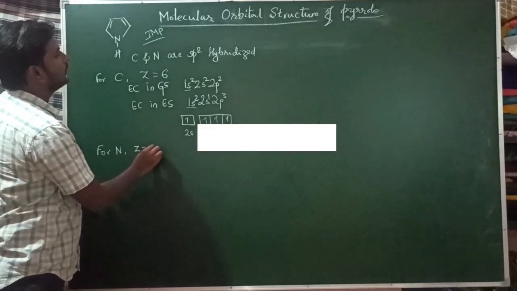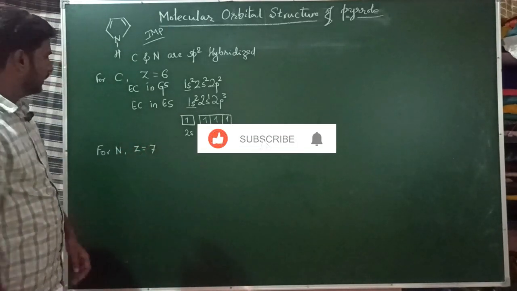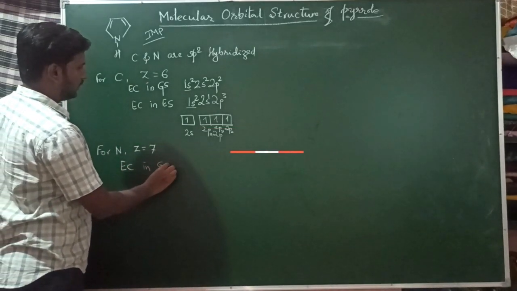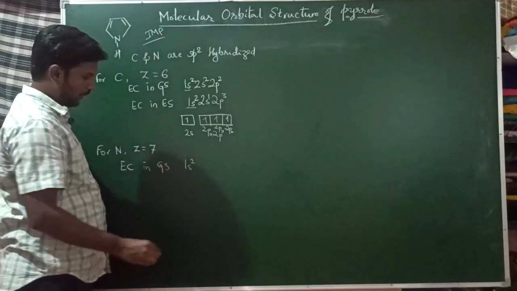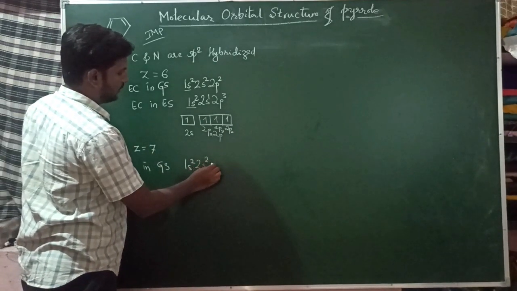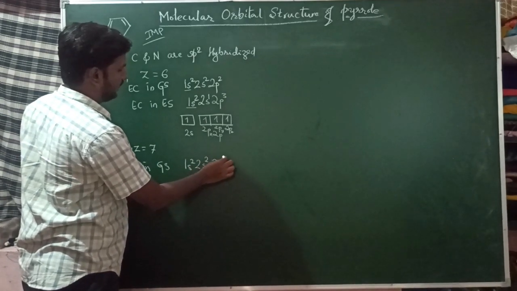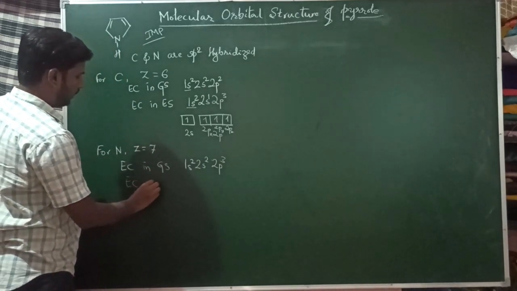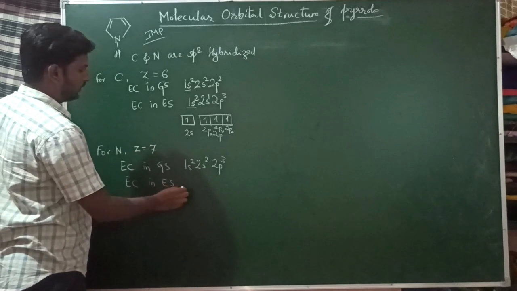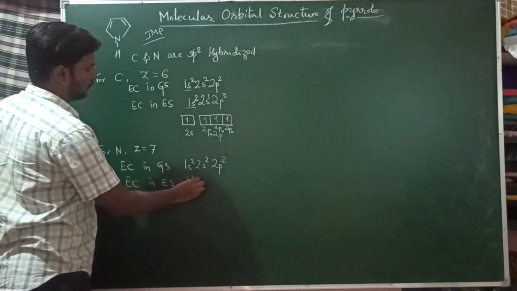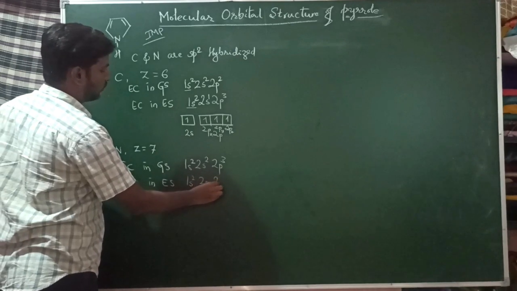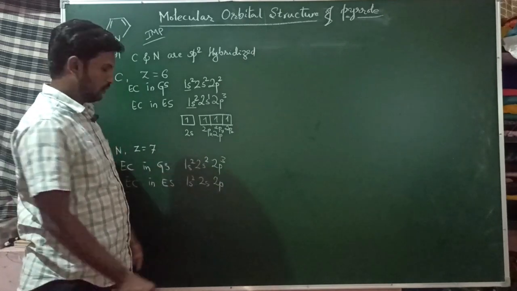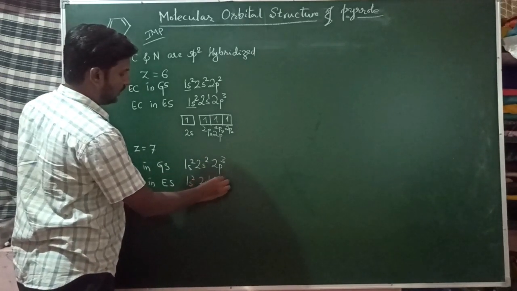For nitrogen, the atomic number is 7. The electronic configuration in the ground state is 1s2, 2s2, 2p3. In the excited state, here also one of the 2s electrons shifts to the 2p orbital, so it is 1s2, 2s1, 2p4.